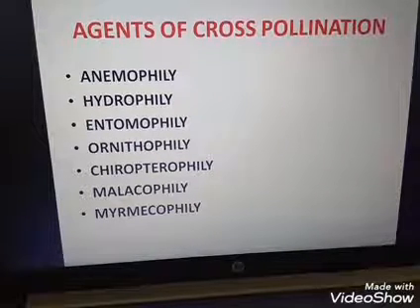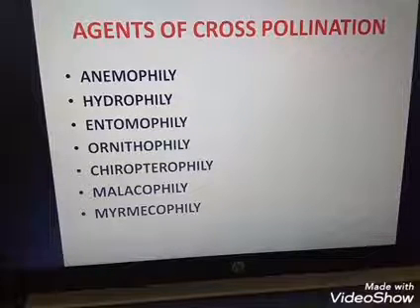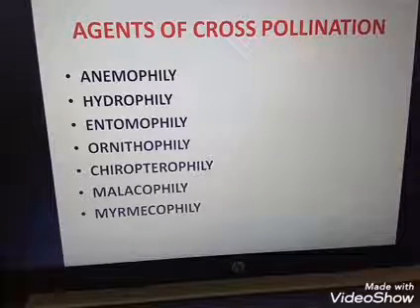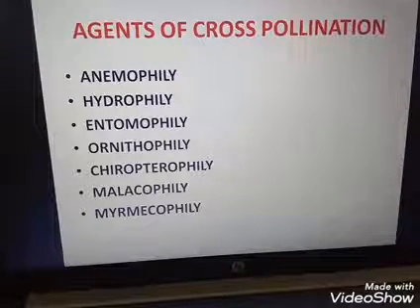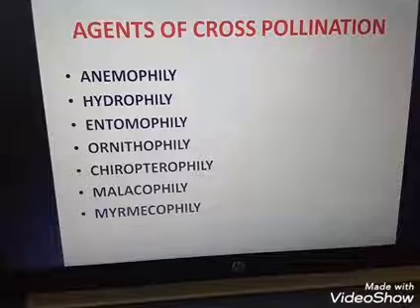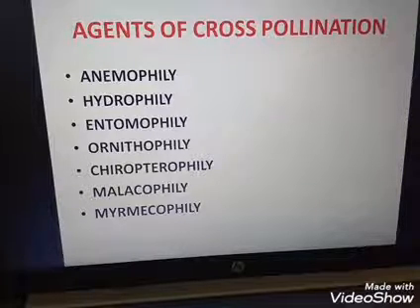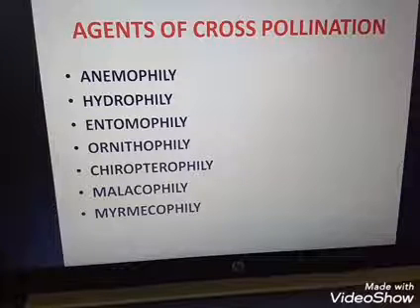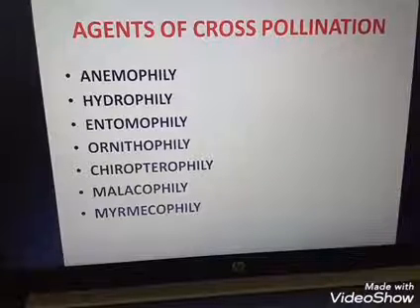So they have some features. Insect pollinated flowers are fairly large, showy, attractively colored, scented and secrete nectar. Pollen grains are usually sticky and spinous. Insects visit flowers to feed on nectar and pollen or to deposit eggs and to get shelter inside the flower. Some flowers do not secrete nectar but offer pollen for the insects to feed on. The flowers pollinated by flies and beetles secrete foul odors to attract these animals. The visiting animal's body gets coated with the pollen grains, resulting in pollination.